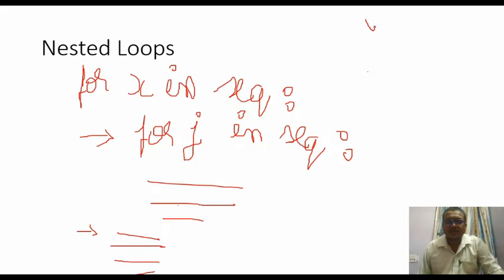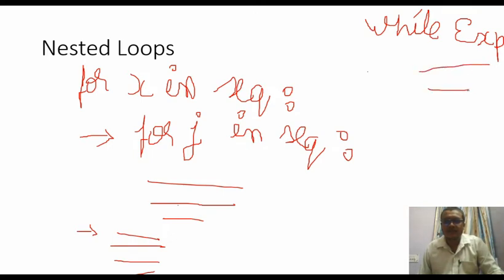In the same manner, you can have it for while also. We can give some expression here, and by giving one tab, you can write another while expression. Like this, you can write the nested version.